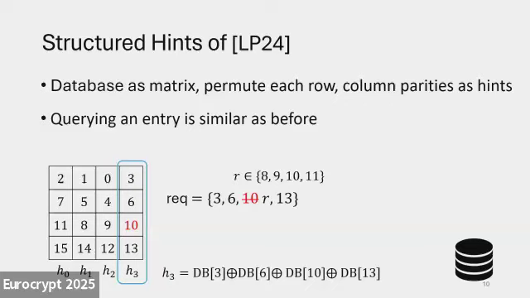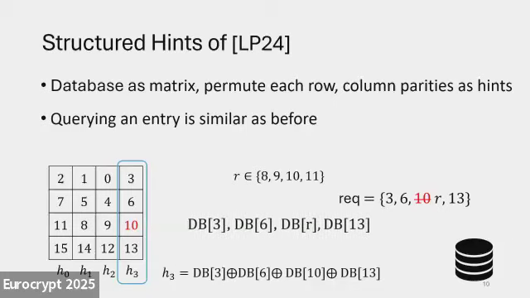It could be 10 itself, but just as equally likely 8 through 11. It sends this over, and once again the server fetches all 4 of these entries and sends them back. The client can take out all the other entries in the hint and is left with the entry it is looking for.